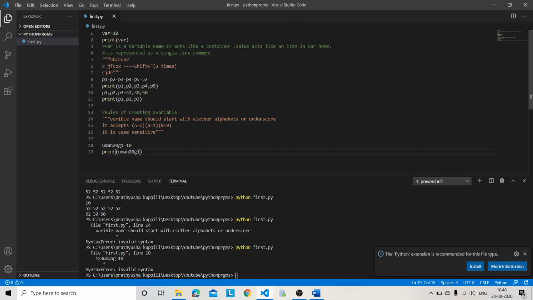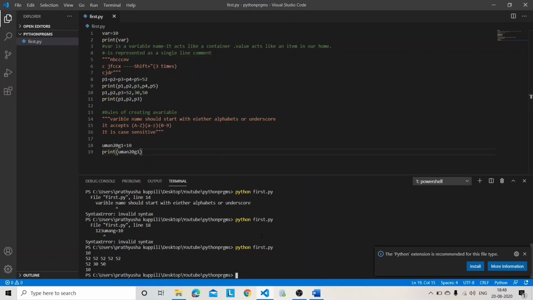Sorry, G1, right? Okay. See, I got the value of this. I stored the value of 10 in this and I printed this one. And it accepts only these. If I use, okay, we'll be using some other thing like this.